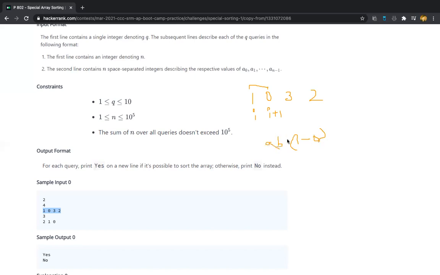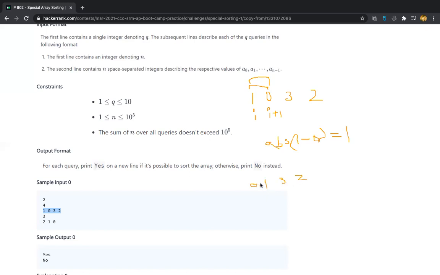What is the absolute difference of 1 minus 0? It's 1, right? So it successfully satisfies the given condition, so these two elements can be swapped. That means we can swap these two elements, and the array can be rewritten as 0, 1, 3, and 2.